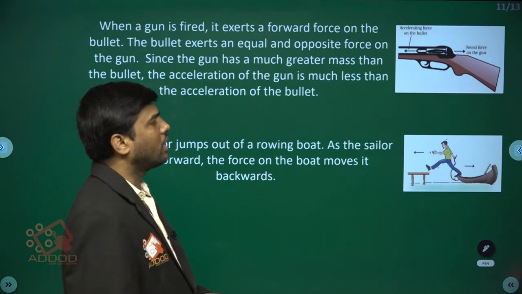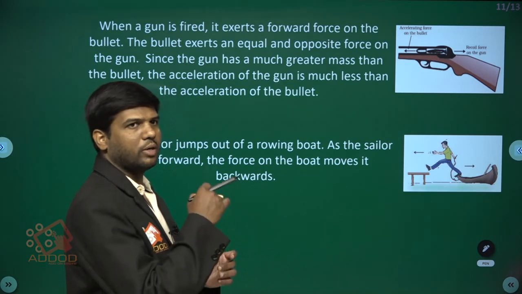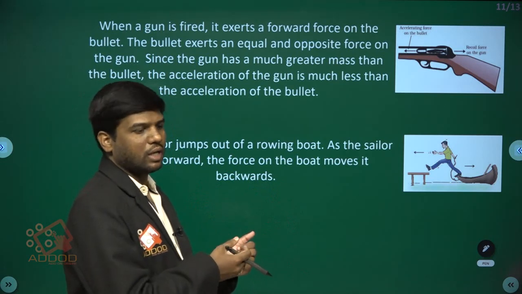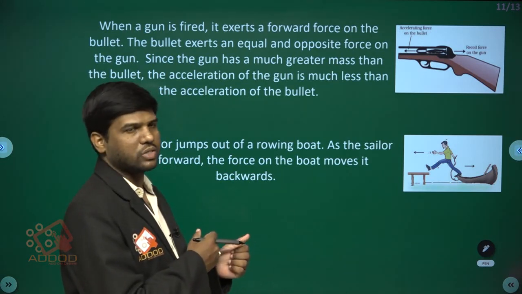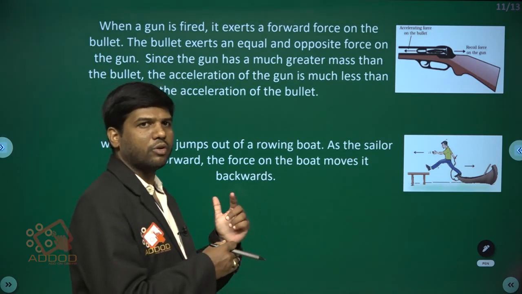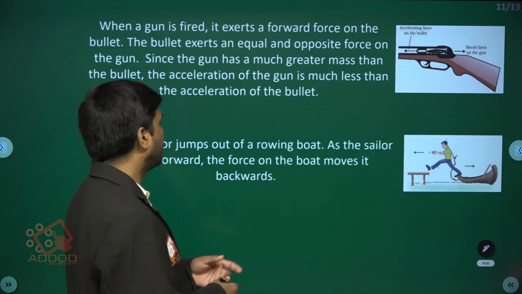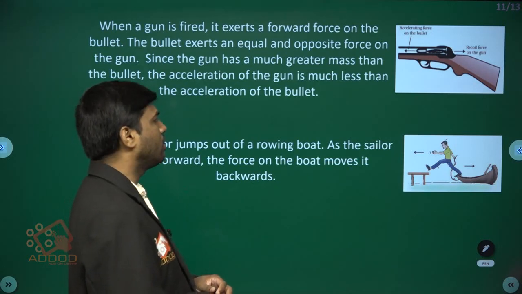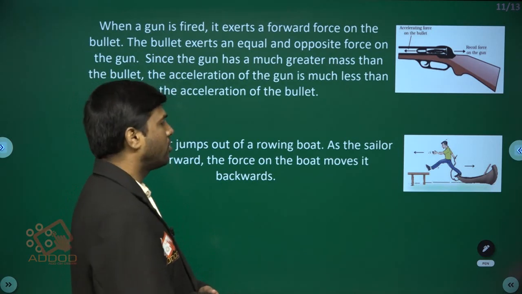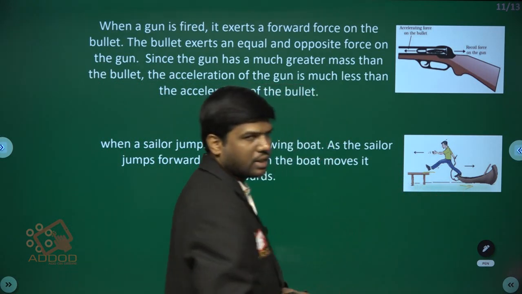When the bullet is fired, the bullet moves forward. Due to recoil, the gun experiences a reverse force, that is called reaction. The bullet's forward motion is action, the recoil is reaction. Similarly, when a sailor jumps out of a rowing boat, as the sailor jumps forward, the force moves the boat backward. The sailor moving forward is action and the boat moving backward is reaction.